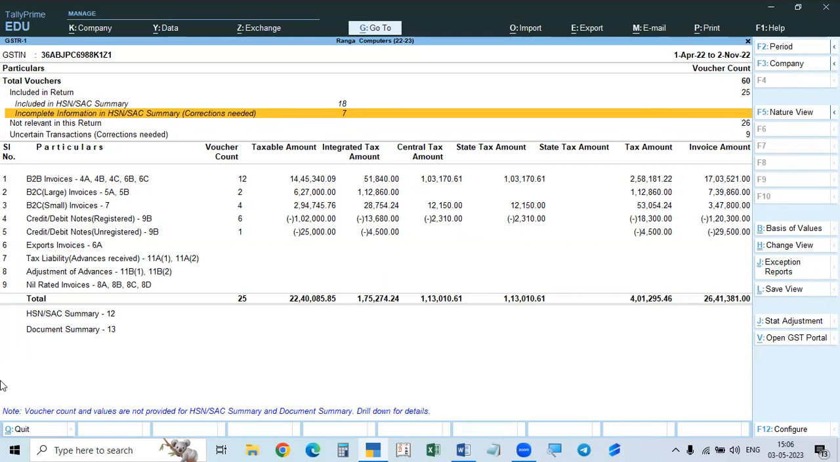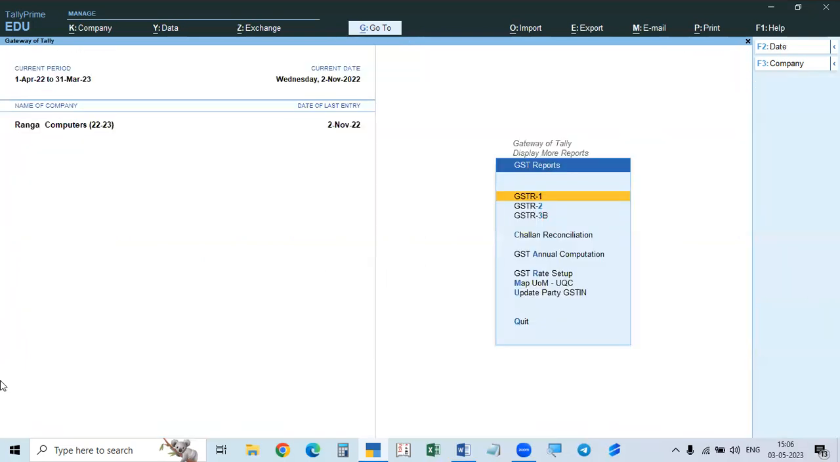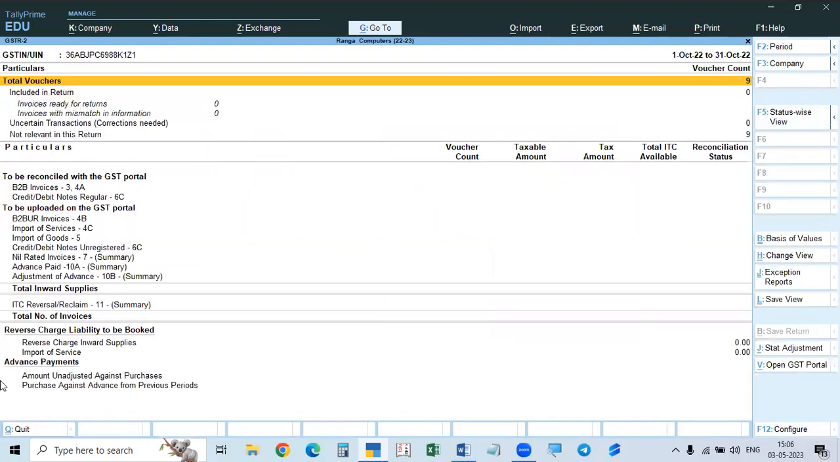So here we have to rectify them. Similarly, if you go to GSTR2B, there are errors as well. You see here, incomplete invoices with mismatch information: 1. You have to rectify that, but it will not affect this. Here, uncertain transactions, corrections needed, there are 4. So these 4 will be shown in GSTR1 also.